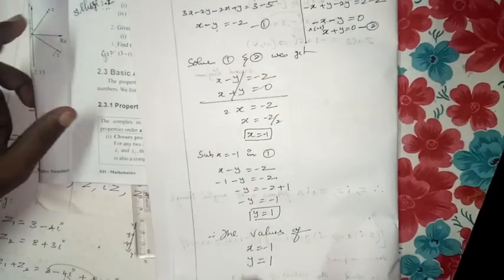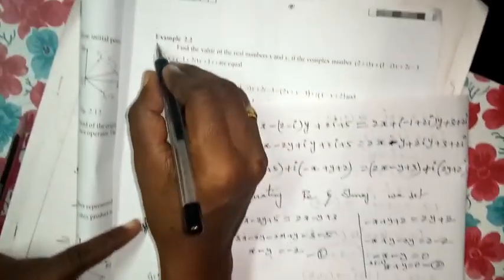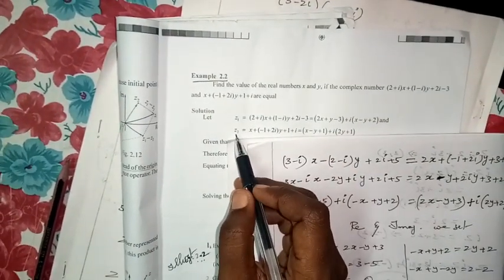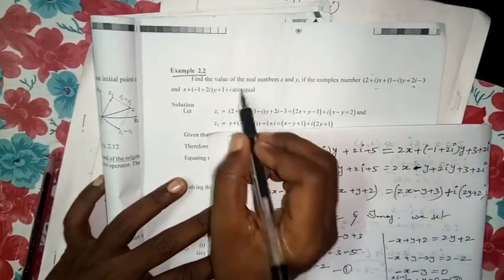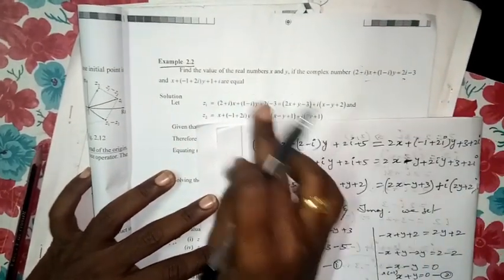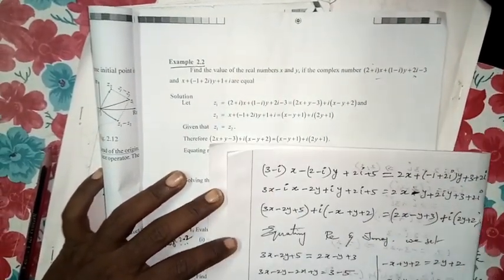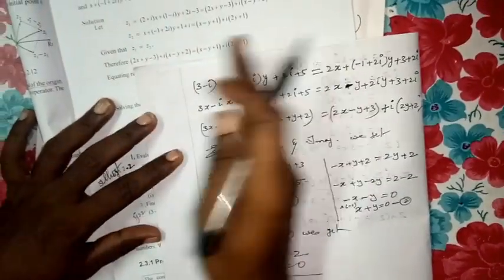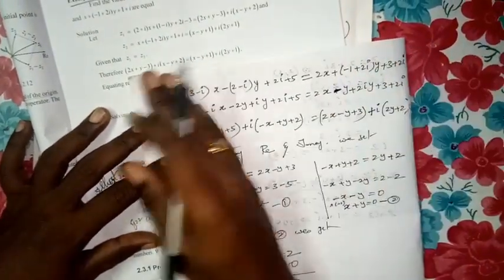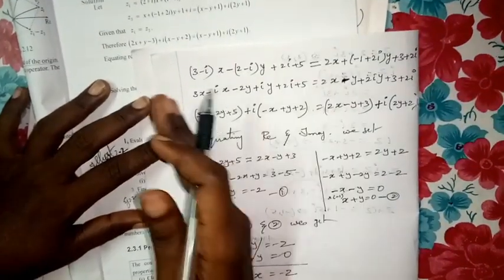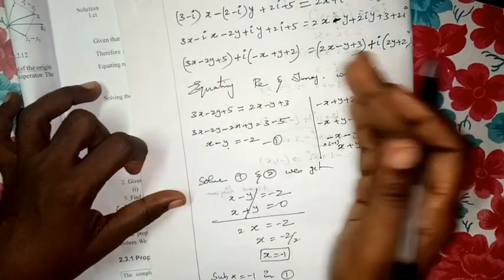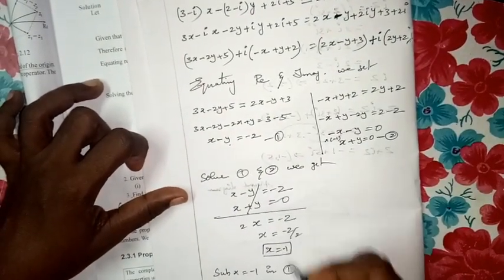Is it clear, children? The same model, example number 2.2. Can you complete this? No need to take z1, z2. Like this part equal to this part, write directly what is given, that one is equal to the other. Then find the value: equate, separate the real and imaginary parts on both sides. After separating, equating real equal to real, imaginary equal to imaginary, it forms 2 equations. After forming the 2 equations, solve and find the x, y answer.